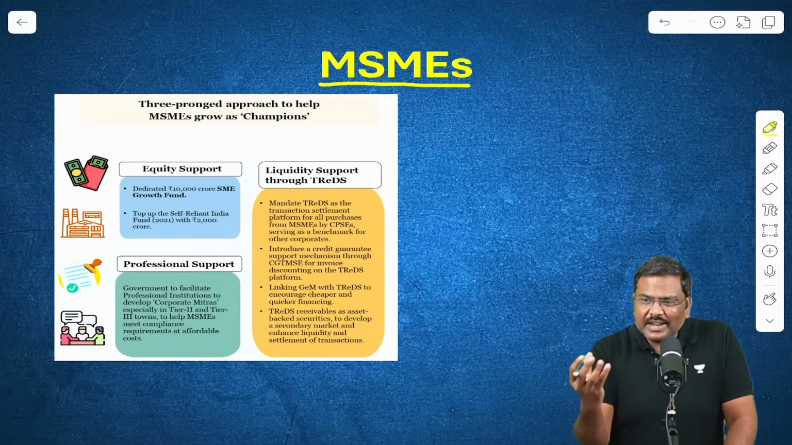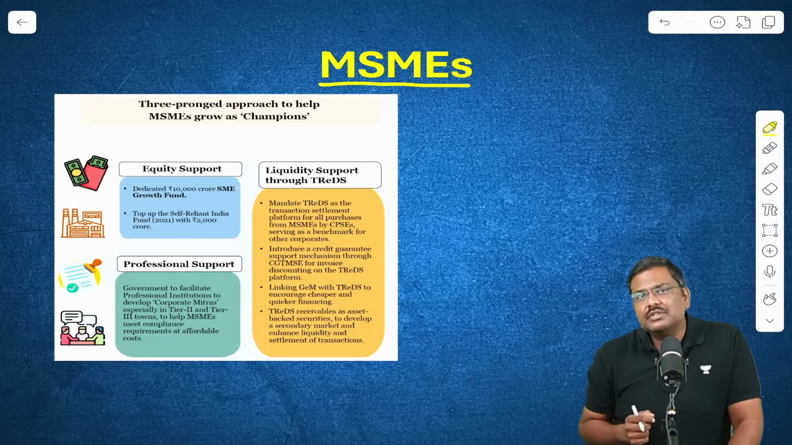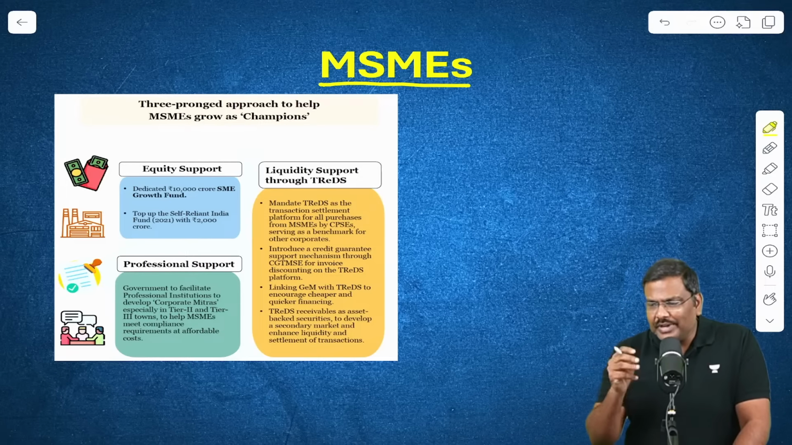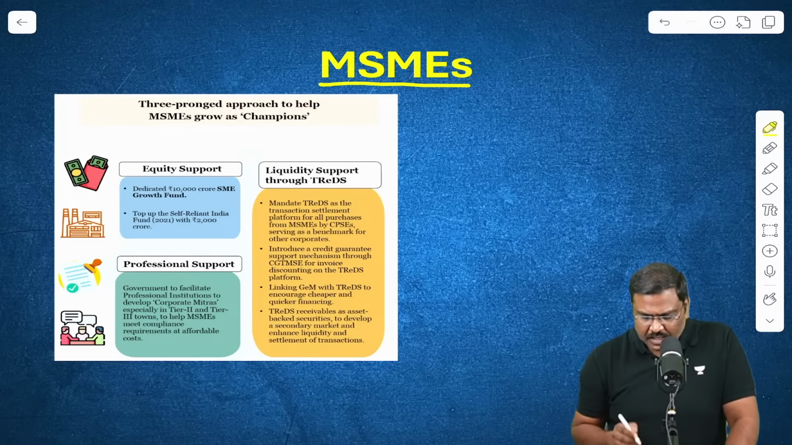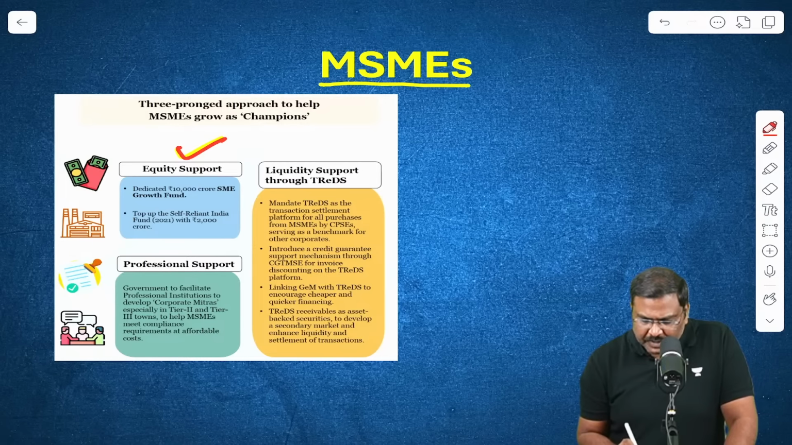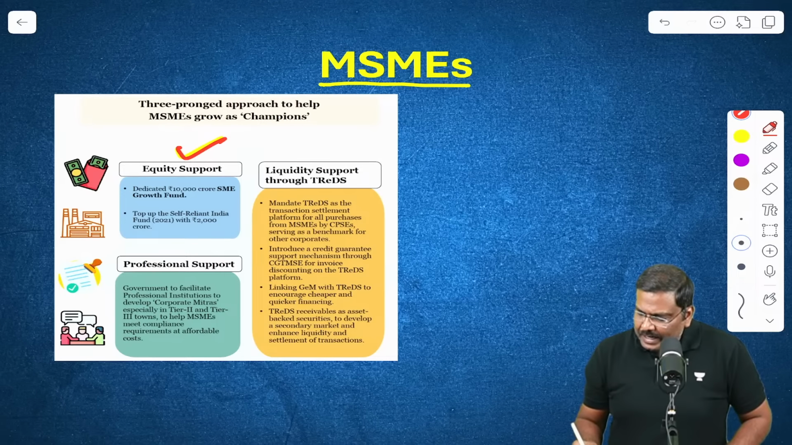So, in order to provide certain protection and promote MSMEs, what kind of reforms have been announced by the government? The finance minister stated the government will be following a three-pronged approach. What are these? One, the government will be establishing an equity support.